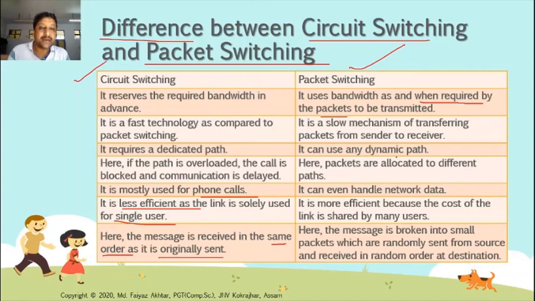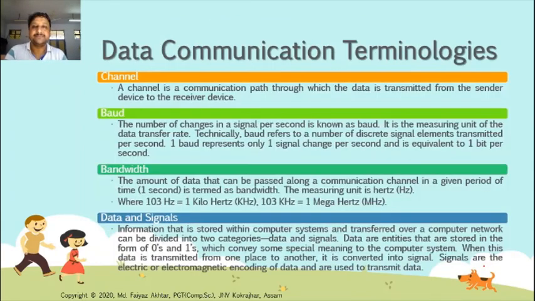It uses a dynamic path. Here packets are allocated to different paths. It can even handle network data. It is more efficient because the cost of the link is shared by many users. Yes, many users are there. Here the message is broken into small packets which are randomly sent from the source and received in random order at the destination, and then arranged and the message is obtained. Okay, these are the differences.